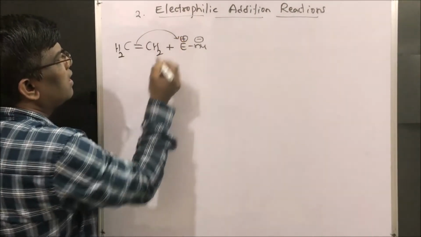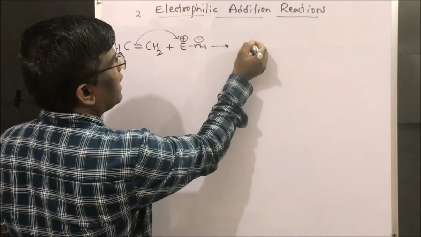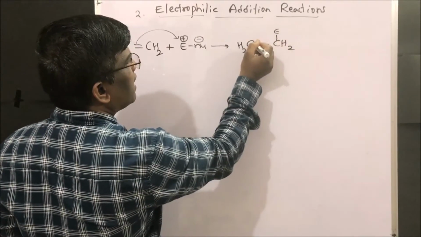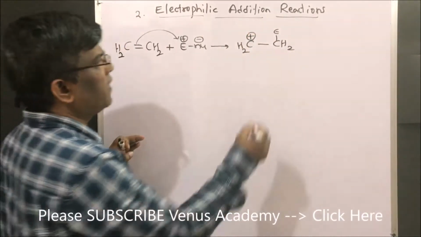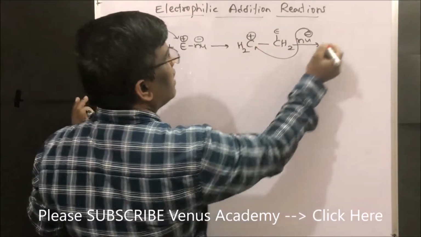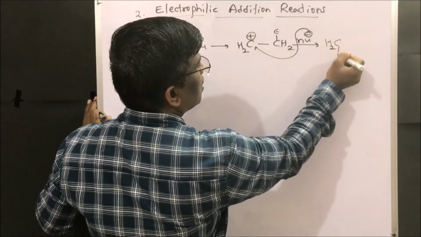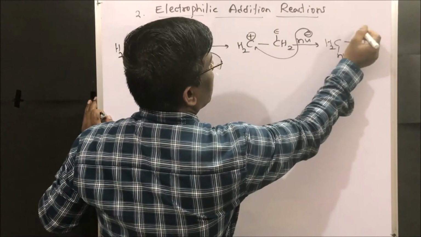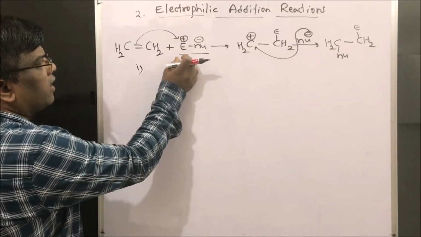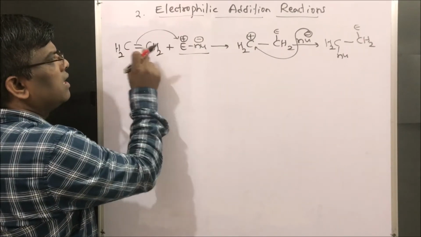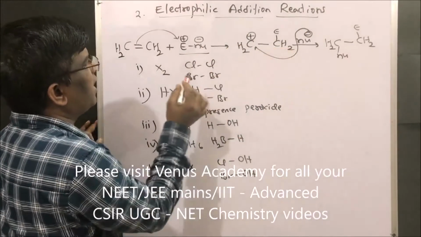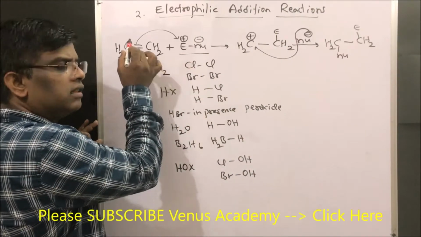So this will add like this. Next we will get an intermediate, CH2 with the electrophile added, and it is going to get a positive charge, right friends? Then the nucleophile will be added and we are going to get CH2 nucleophile, CH2 electrophile. Dear friends, this is how an electrophilic addition reaction takes place. That is, the electrophile is added first to the alkene, then the nucleophile will be added, right friends? So in an electrophilic addition reaction, the electrophile will be added first to the alkene.